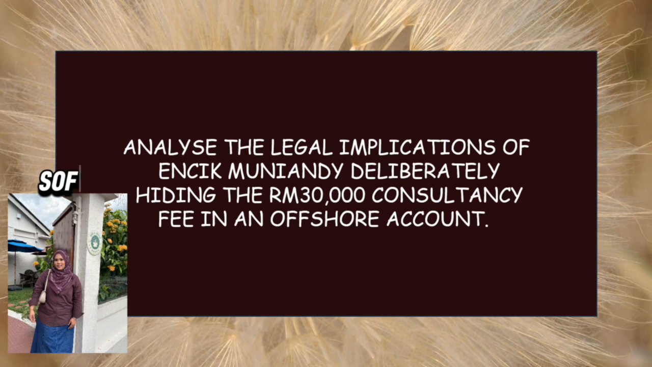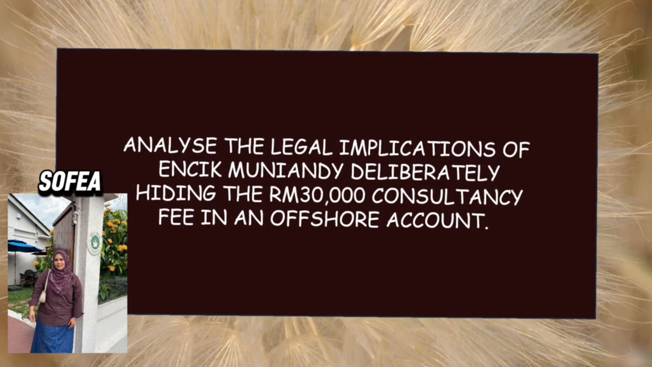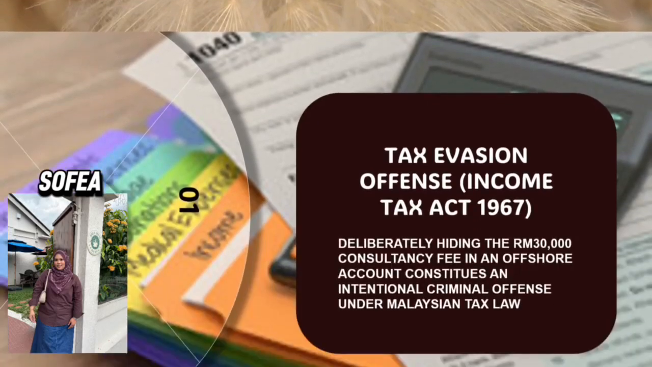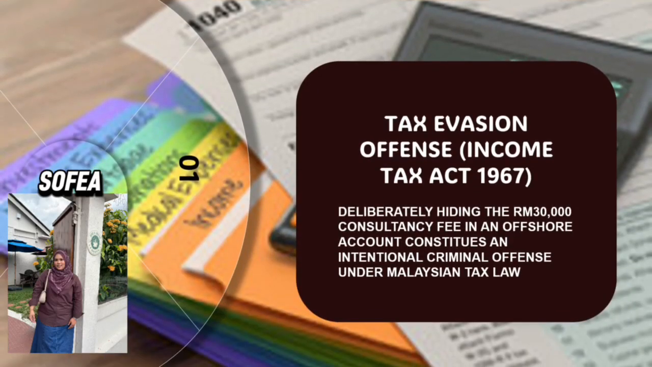Moving to question 3. Analyze the legal implications of Encik Muniandi deliberately hiding the 30,000 ringgit consultancy fee in an offshore account. So the answer is number 1, tax evasion offence in the Income Tax Act 1967. Deliberately hiding the 30,000 ringgit consultancy fee in an offshore account constitutes an intentional criminal offence under Malaysian tax law.